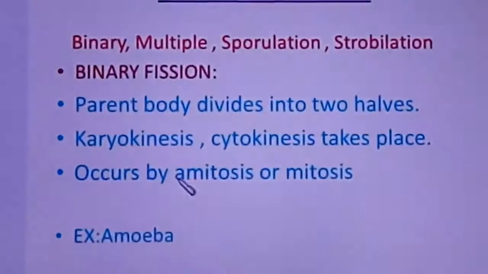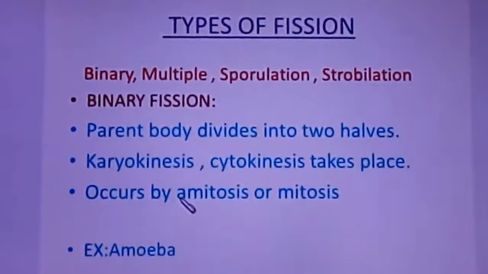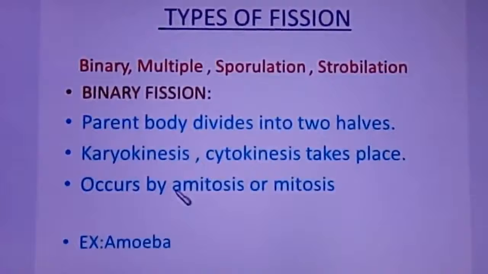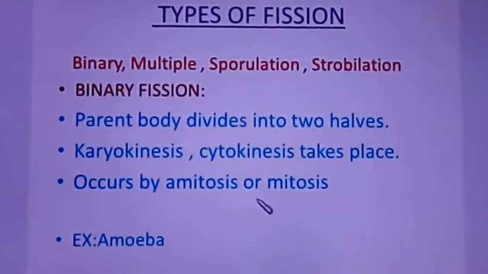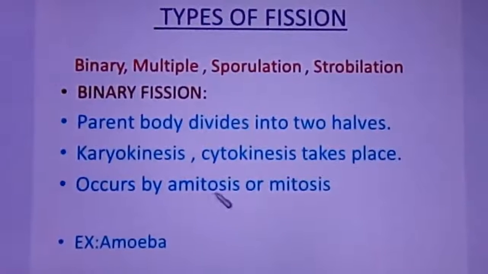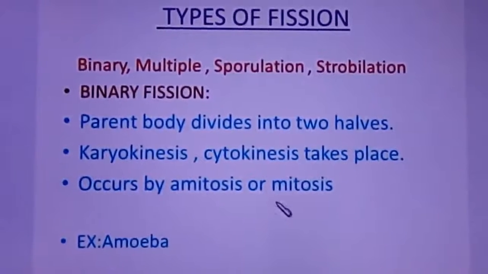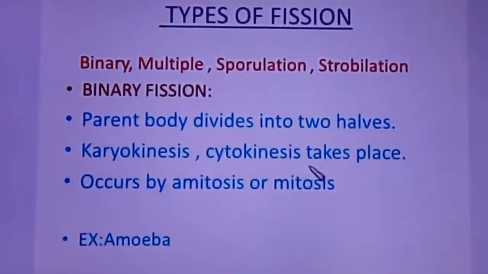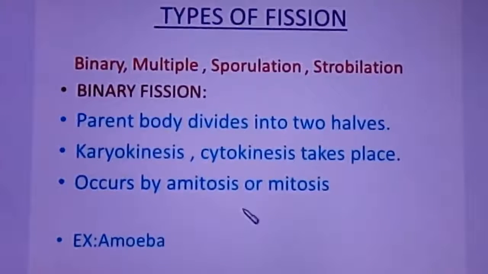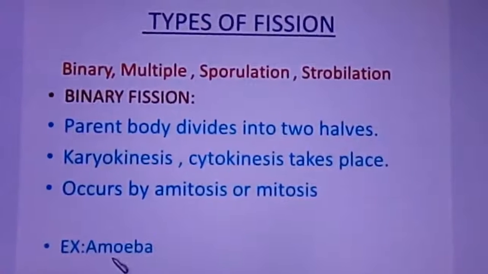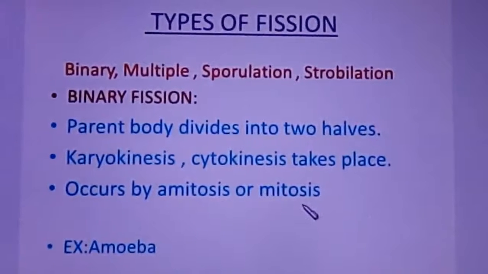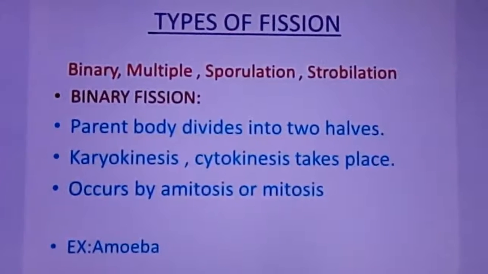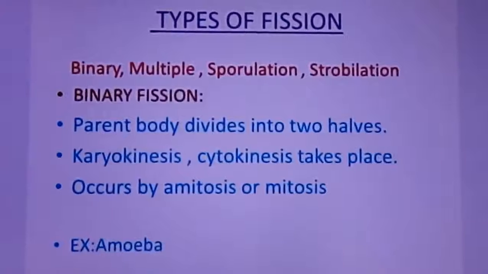Amitosis is where the chromosomes do not form. Usually, we have seen that during cell division, the chromatin reticulum condenses to form chromosomes. If that process does not occur, then it is amitosis, whereas mitosis is the process where the chromatin reticulum condenses and changes into chromosomes. Here the example is amoeba. Amoeba undergoes mitotic division and gives rise to two daughter individuals. So that is why it is called binary fission.